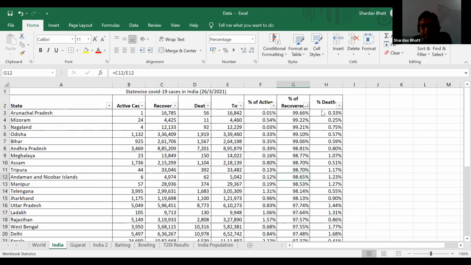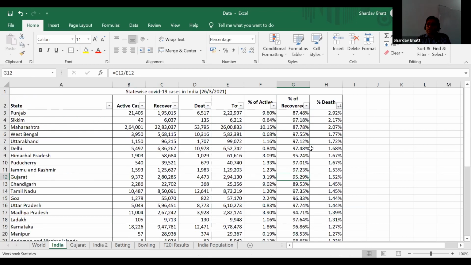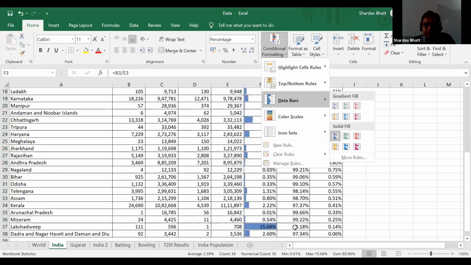And percentage of death, the highest percentage of death are in Punjab, almost 3%. And in Sikkim, in Maharashtra, 2% are there. And in other states, it is less than 2. In Gujarat, it's approximately 1.5. Okay. Again, you can apply all the data bars and different type of things so that you will get a good feel of the data, right?